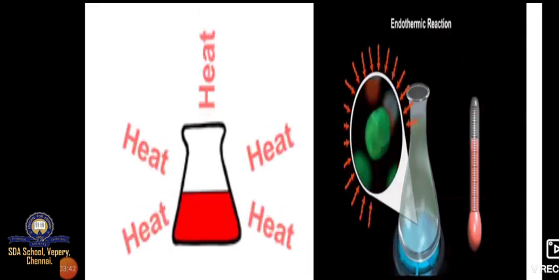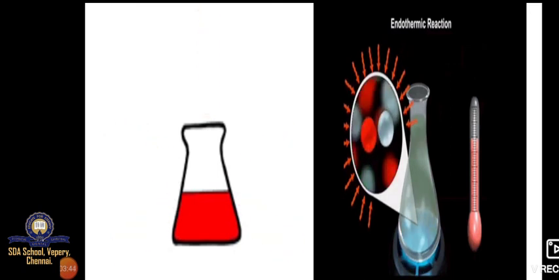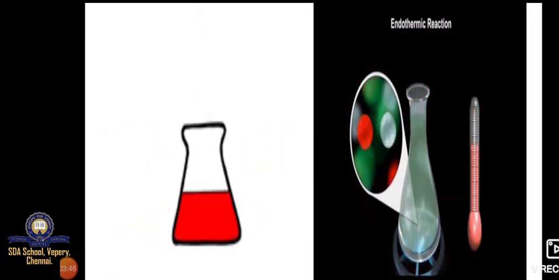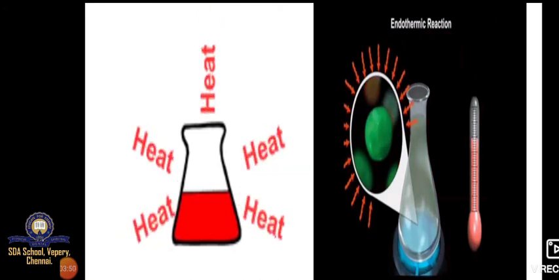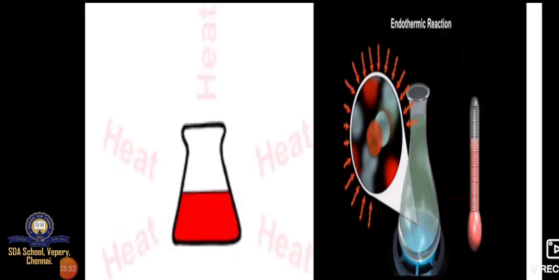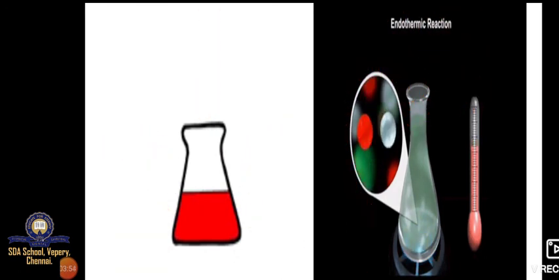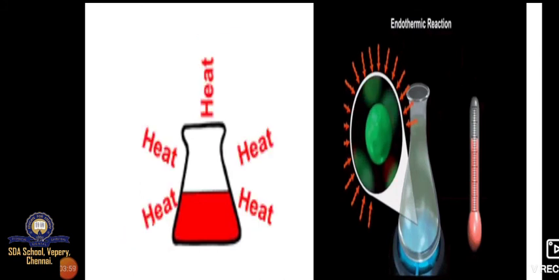Here is another example of an endothermic reaction. You can see this conical flask, heat comes out from the reaction. We can call it an endothermic reaction. When the two reactants are reacting together, at that time it is gaining energy, absorbing. We can call this an endothermic process.